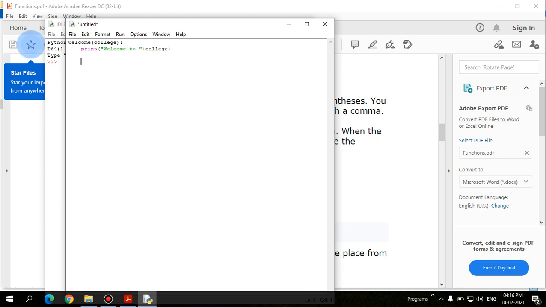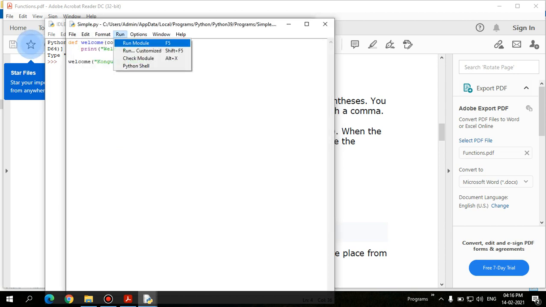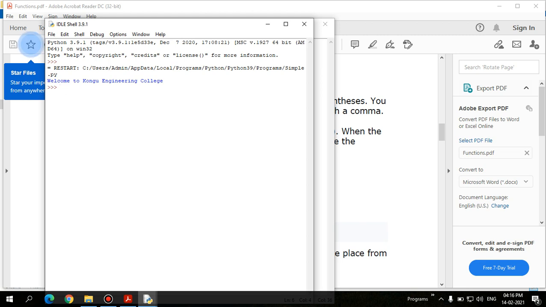The def keyword is missing; since it is a keyword, it automatically changes to red color, and the function is defined. Now I want to call the function. The college name has to be given, here Kongu Engineering College. Now the function is over. Let's save the program. It has to be stored with a .py extension. Let's run the module. Here: welcome to Kongu Engineering College.